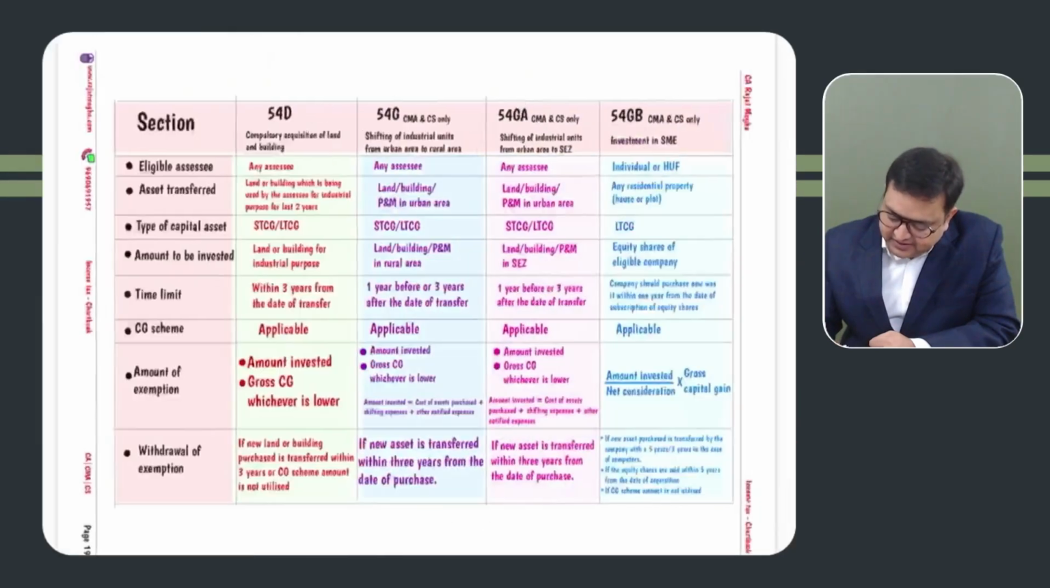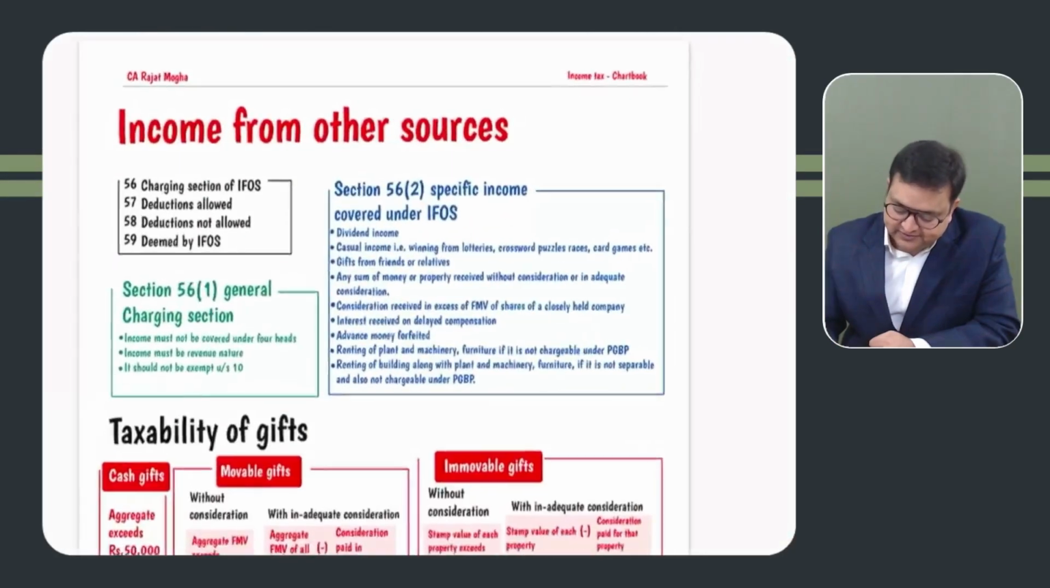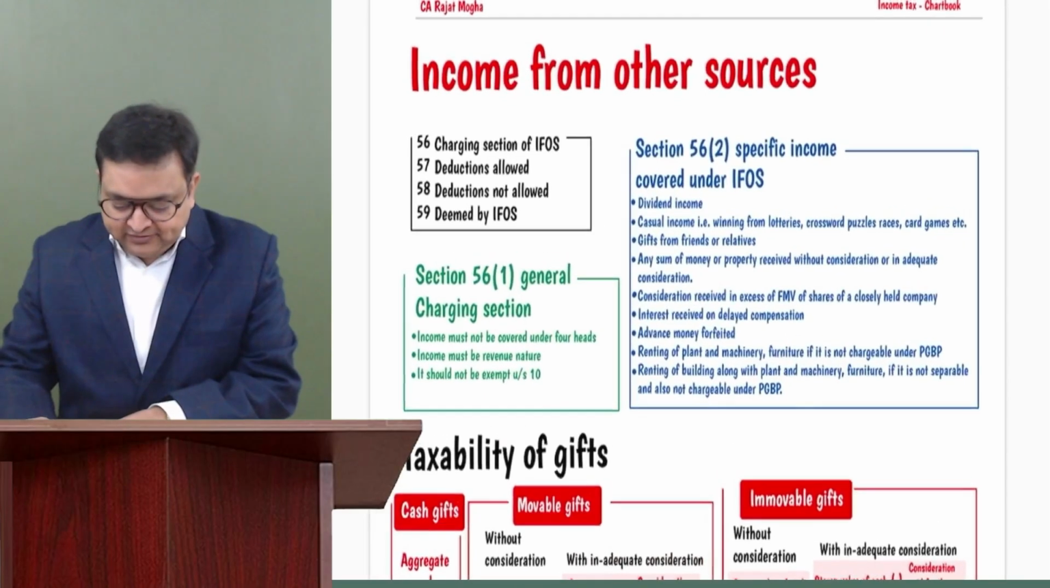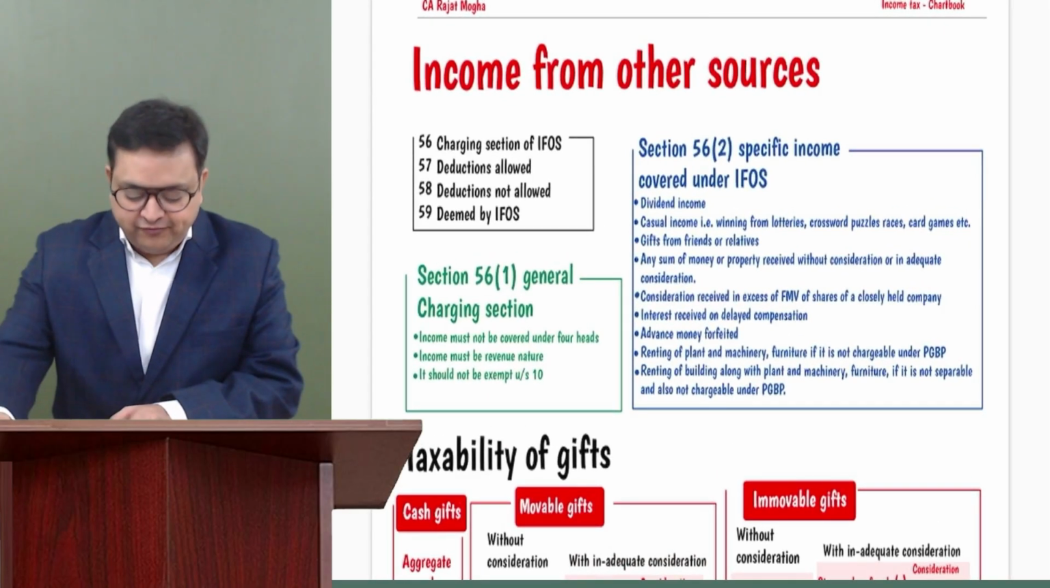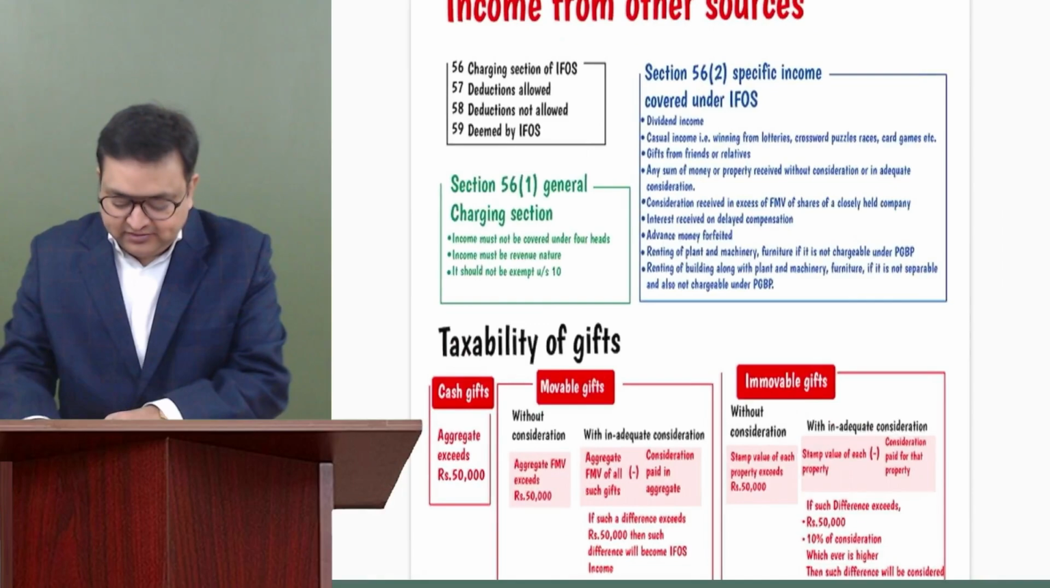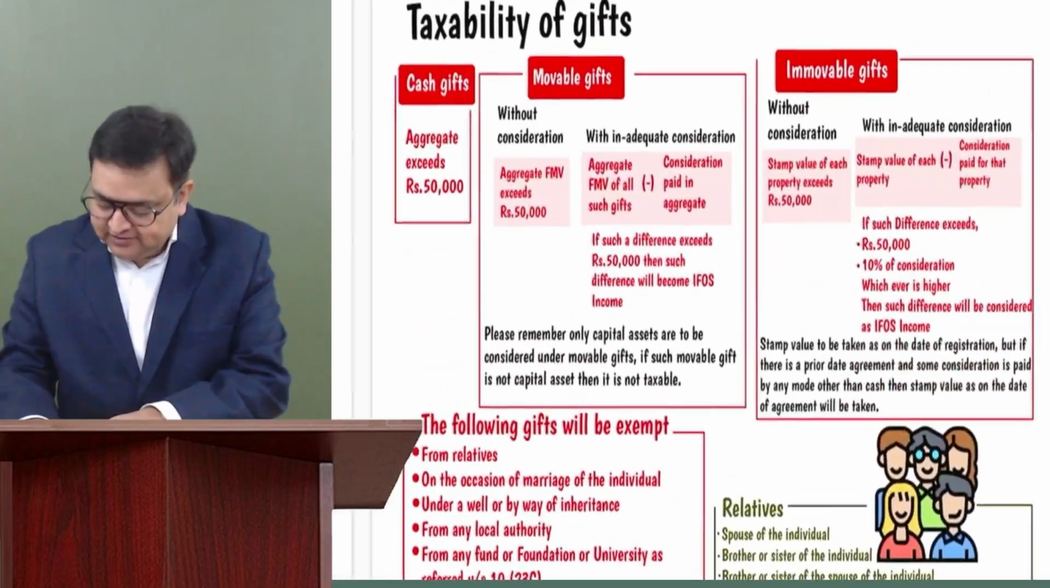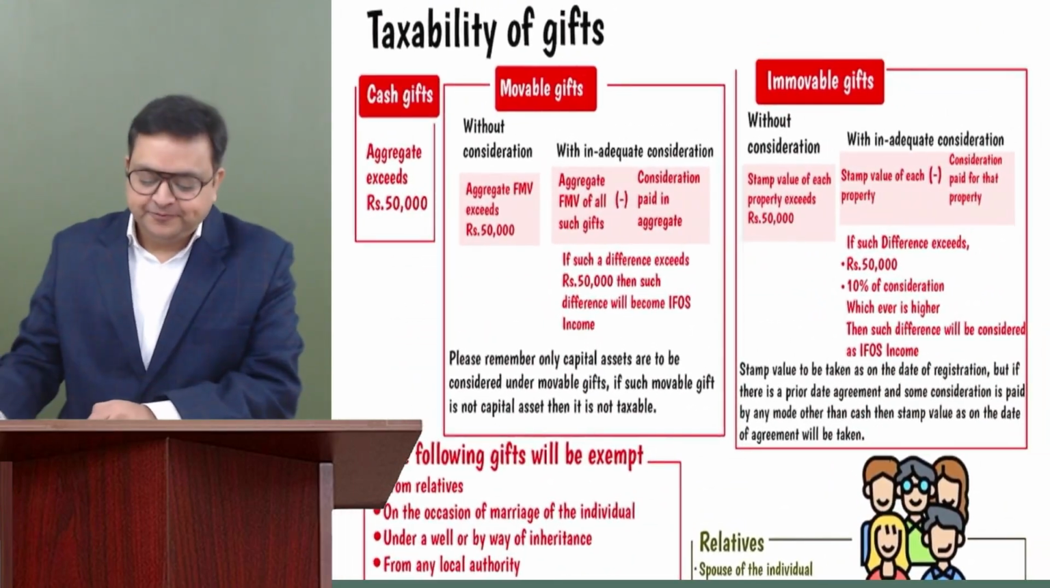Now let us start with IFOS, income from other sources. Under IFOS, the sections are from 56 to 59. And the most important is the taxability of gifts. So let us first concentrate on the taxability of gifts.